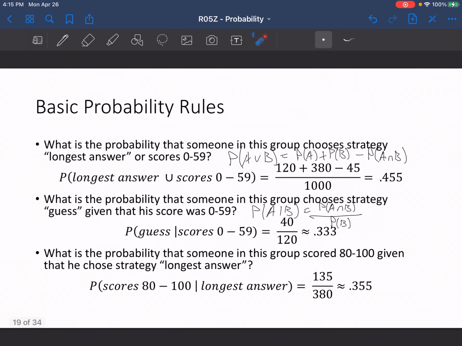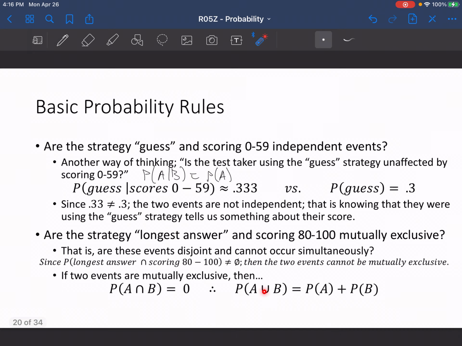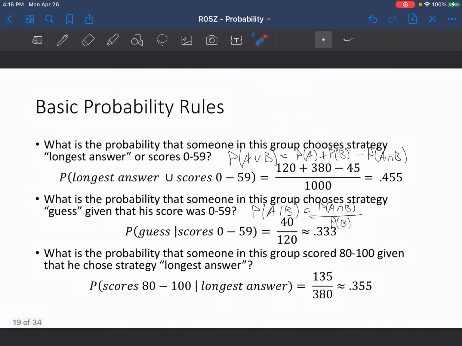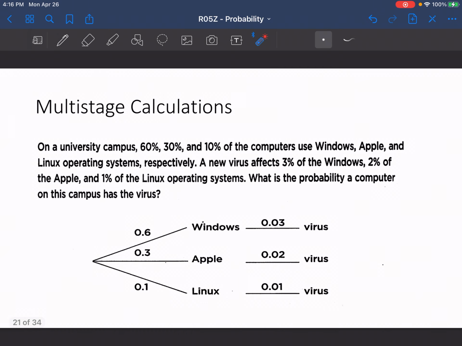Notice that when we were trying to find the probability of A or B for this example right here, because those aren't mutually exclusive events, we have to take the probability of A plus the probability of B minus the probability of A and B. So we have two different formulas that we can use for the probability of A or B. It's either this if they are mutually exclusive, or this if they are not mutually exclusive. So one or the other, basically. Mutually exclusive really only pertains when we're looking at the probability of A or B.